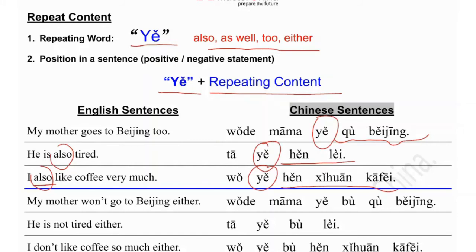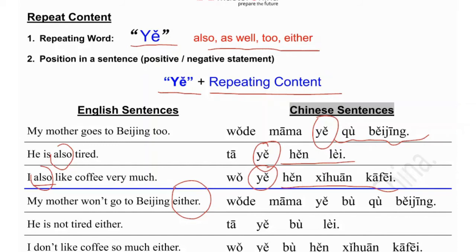Okay, so next one for the negative statement. My mother won't go to Beijing either. If we don't have either, it is 我妈妈不去北京, won't go to Beijing. Let me make it clear now.